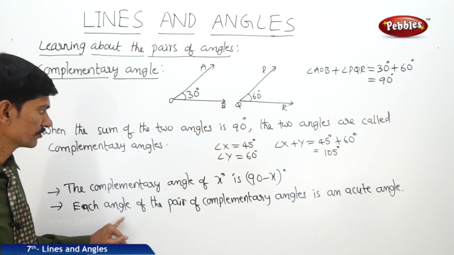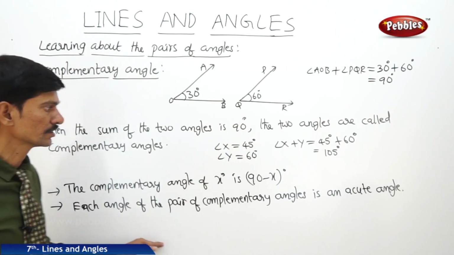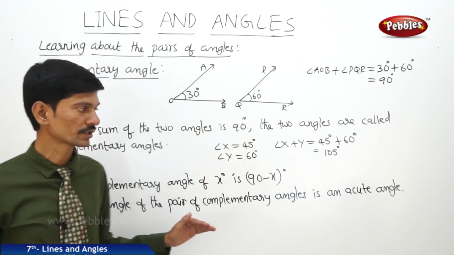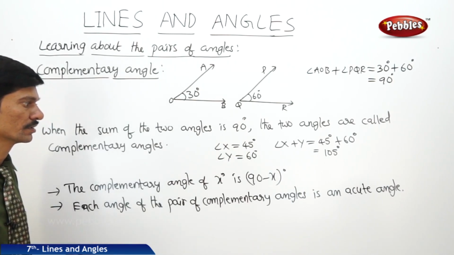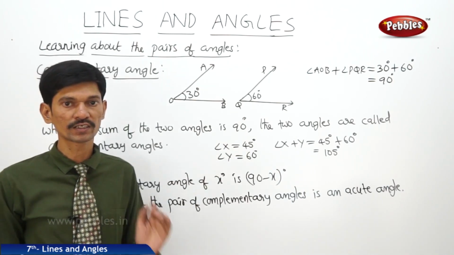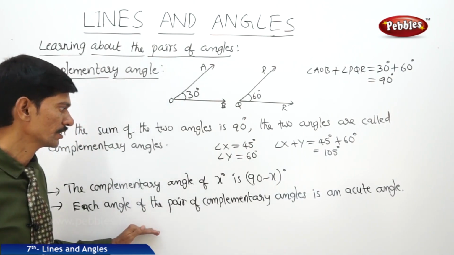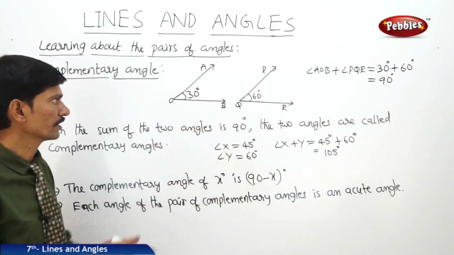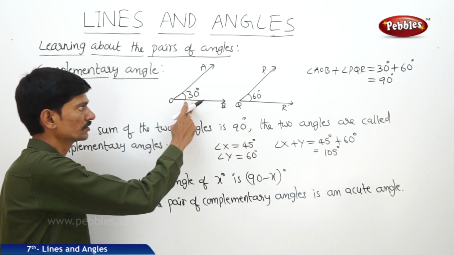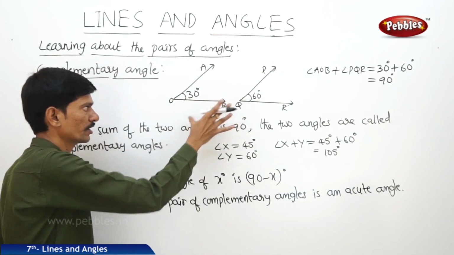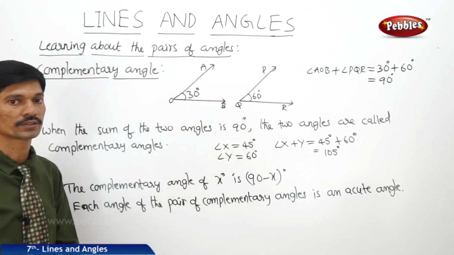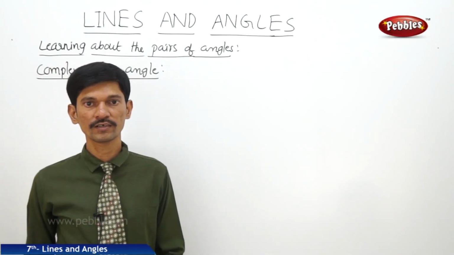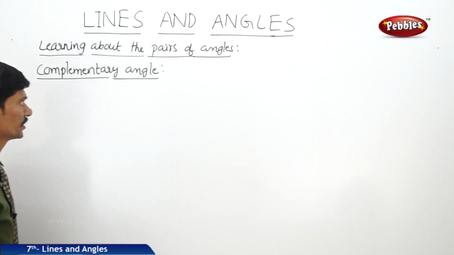Now each angle of the pair of complementary angles is an acute angle. Means if you take any pair of complementary angles, then in that pair each angle must be an acute angle. So in the given example 30 degrees and 60 degrees, this is a pair of complementary angles. So in this each angle is an acute angle. Now let us solve a few problems based on the complementary angles.